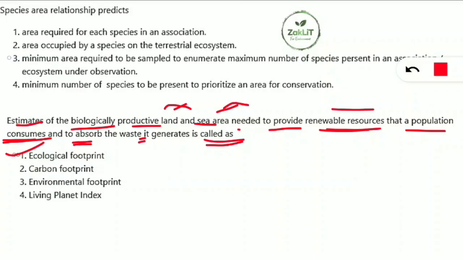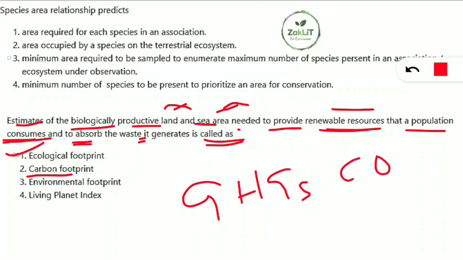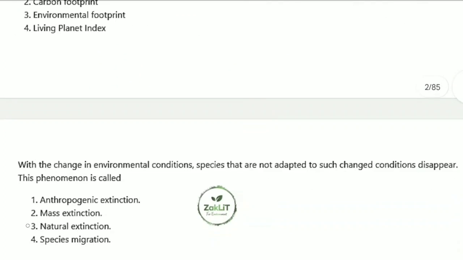You should not get confused with the carbon footprint. What is carbon footprint? You should note down. It is the total amount of greenhouse gases, not only carbon dioxide, it includes both carbon dioxide and methane. Both these come under the greenhouse gases considered for the total amount of greenhouse gases that are generated by our action, by humans' action. How much of greenhouse gases, that means CO2 and methane, is released by our action, that is called the carbon footprint. So that is the difference between ecological footprint and carbon footprint. Let's move to the next set of questions.